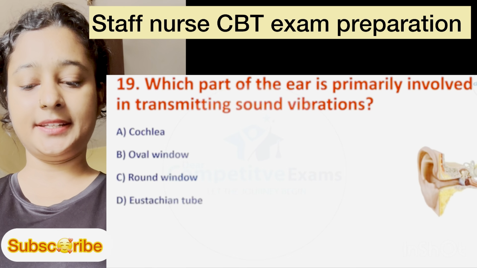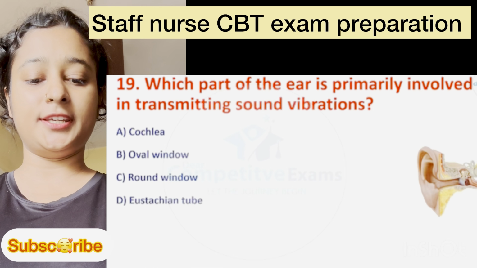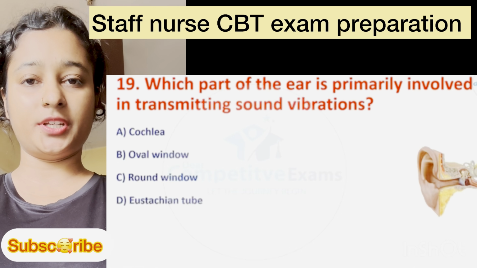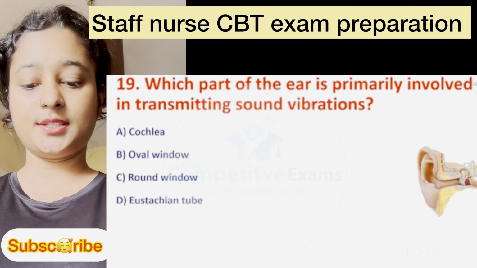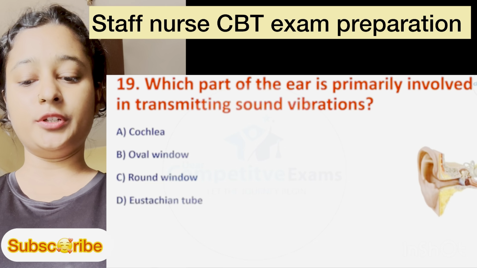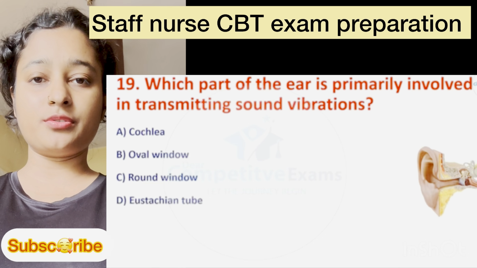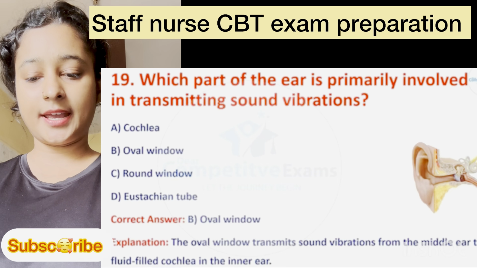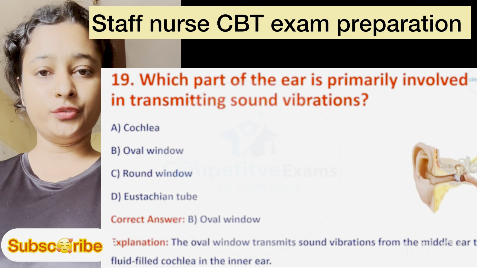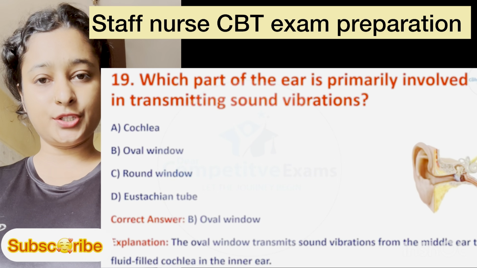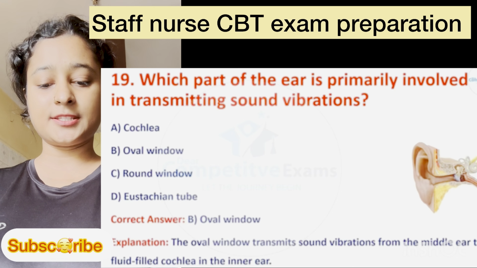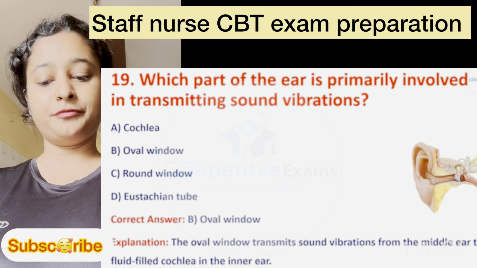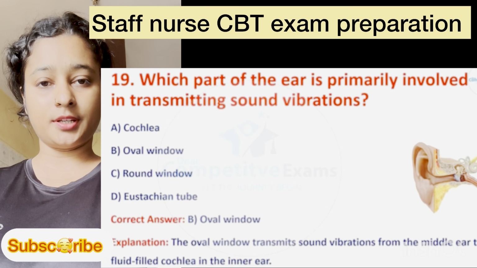Question number 19. Which part of the ear is primarily involved in transmitting sound vibration? Option A is cochlea, B is oval window, C is round window, and D is eustachian tube. Here, correct answer is option B, oval window. Explanation: the oval window transmits sound vibration from the middle ear to the fluid-filled cochlea in the inner ear.